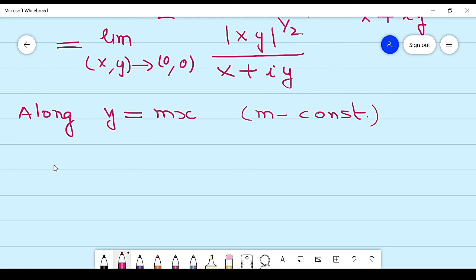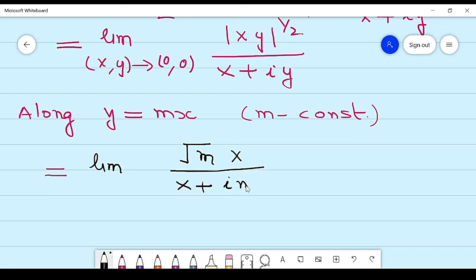So along this path, the value of this limit: if I substitute mx, from this we get square root of m into x over x plus iota mx, right? And now this function is in terms of x, so here I can write x approaches to 0.